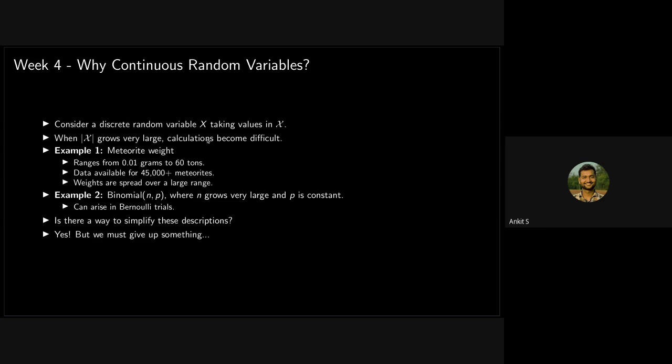But suppose the number of elements in the set is very, very large. For example, if you are considering a material's weight and we are representing it with some random variable X, the weights can be anything, right? It will take values even in decimals. So there will be a very high number of weights. In this case, we won't be able to describe our probability by discretely representing the values, but we will have to use continuous random variables. That's where the motivation comes from.